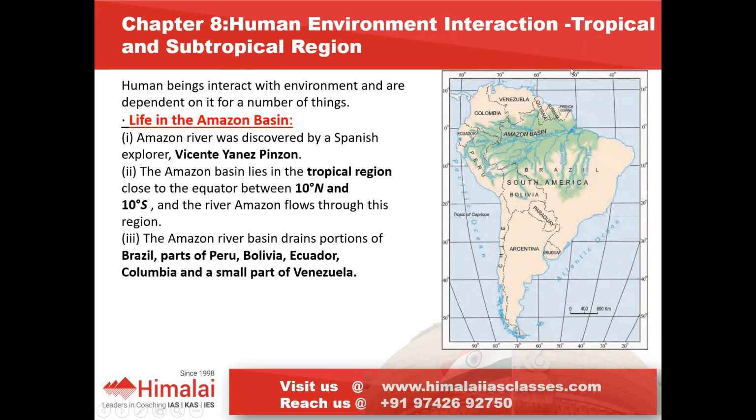Okay, one tropical region they have given is the Amazon basin. So we will see what is the life in the Amazon basin. First we need to know what is the meaning of basin. What is the meaning of river basin here? The river basin refers to the areas where the river as well as its tributaries are drained. Here you can see the Amazon river and its tributaries and all the area it has drained. So this entire region is called the Amazon basin.